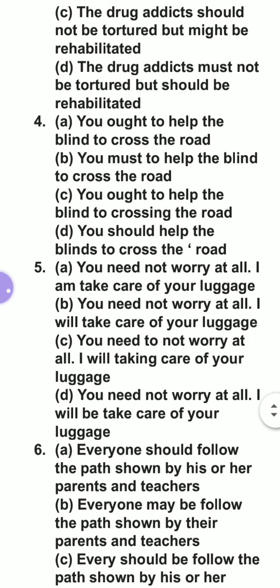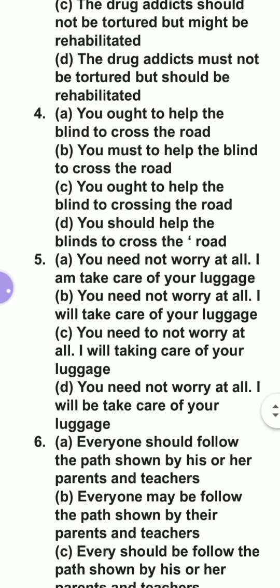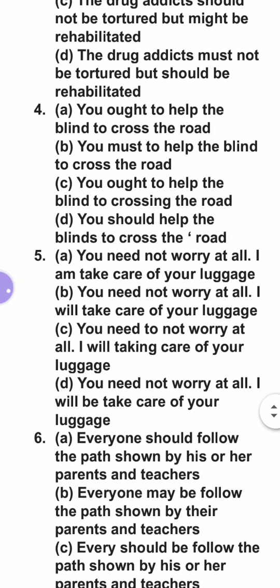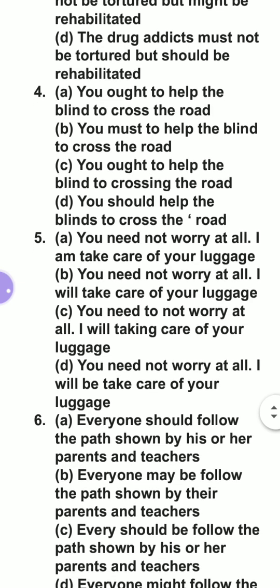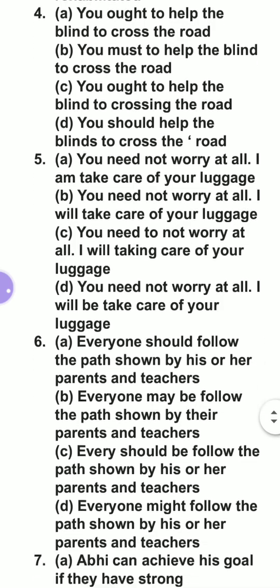The drug addict must not be tortured. Okay, it is a kind of compulsion, but should be rehabilitated. This is the right answer, option number D. So accordingly you will do.